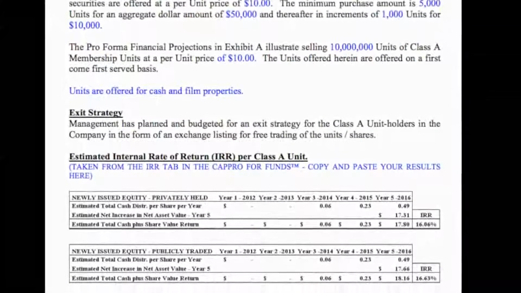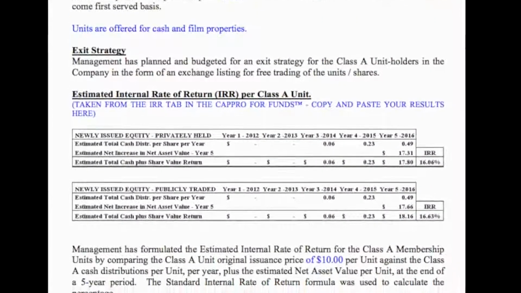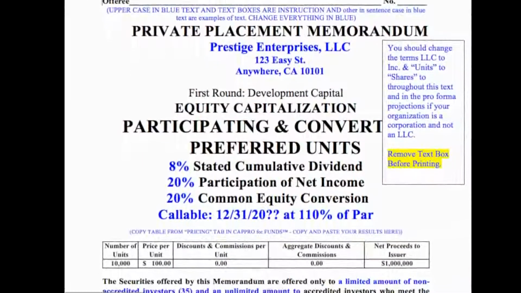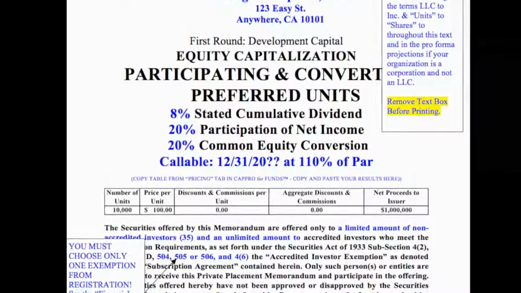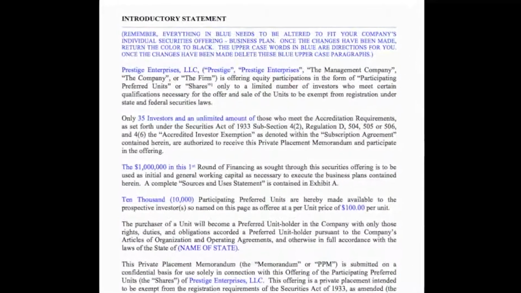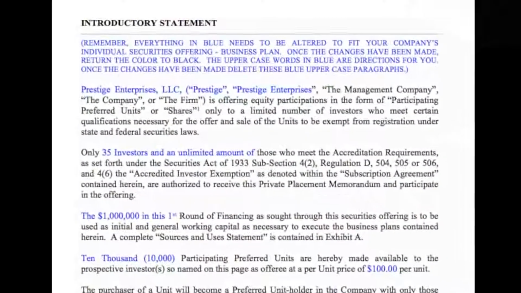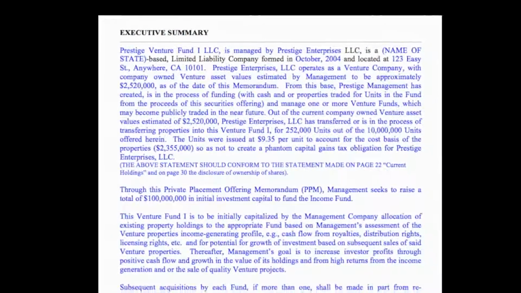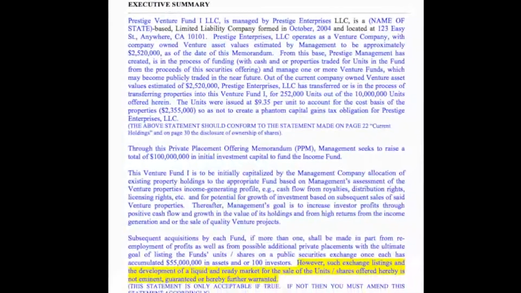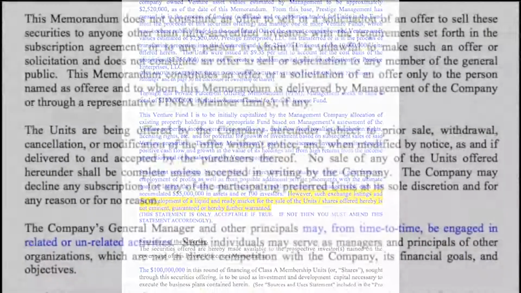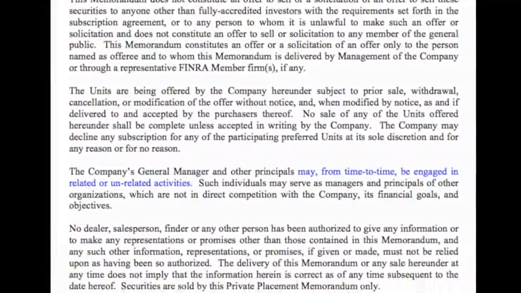All the CAP Pro for funds and private placement memorandum text templates are designed as exceptional models for an ideal set of deal structures for the management company as well as the fund. The royal blue uppercase text within the private placement memorandum text templates are direct instructions for you as you move through the document. The royal blue lowercase text serves as an example of a fictitious company with the grammatical structure needed to complete your securities offering documents. The black-lettered lowercase text is legal language that should only be changed by your attorney upon final review of your